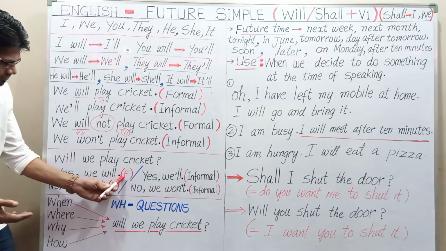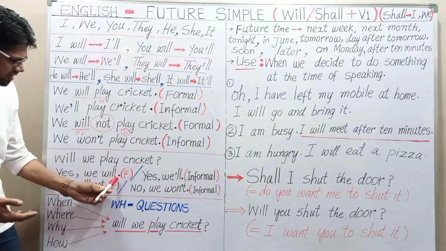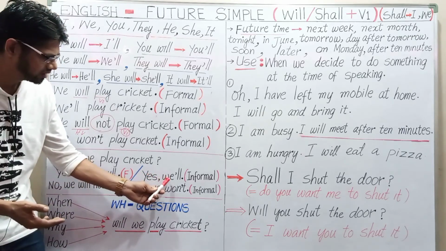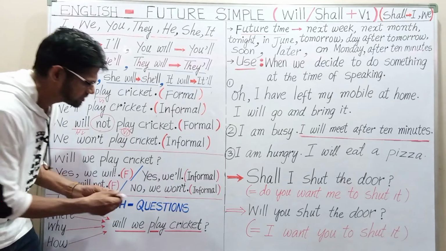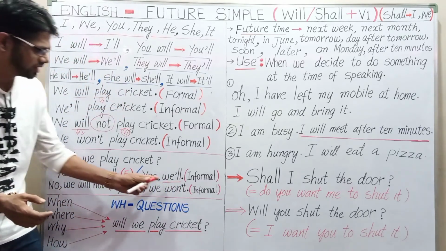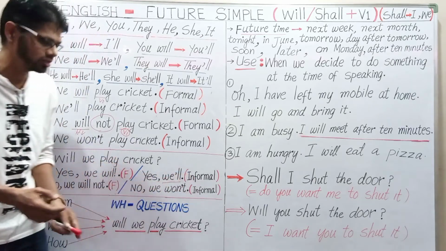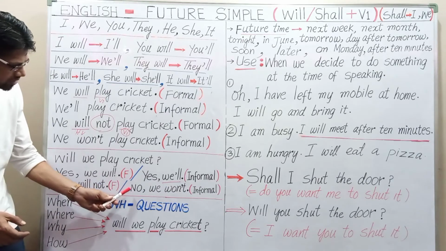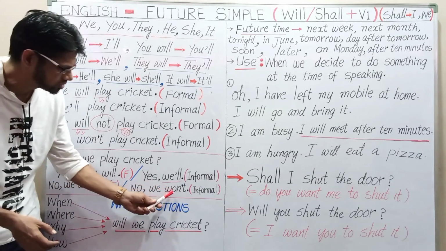Yes, we will. So this is the formal way, so I have written F here. Now the informal way: yes, we'll. Again, you can notice that this is a contraction form, we plus will. Yes, we'll. This is the informal way. Next one, no, we will not. This is again the formal way of making a sentence. Informal way, no, we won't.